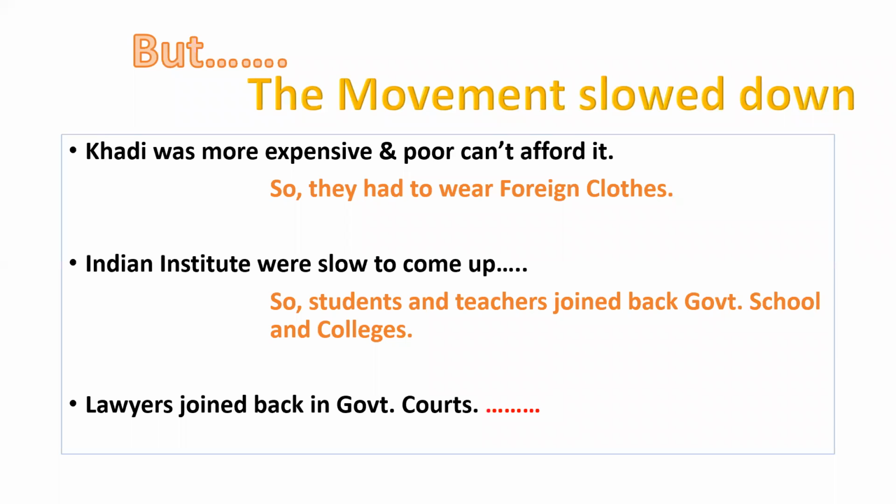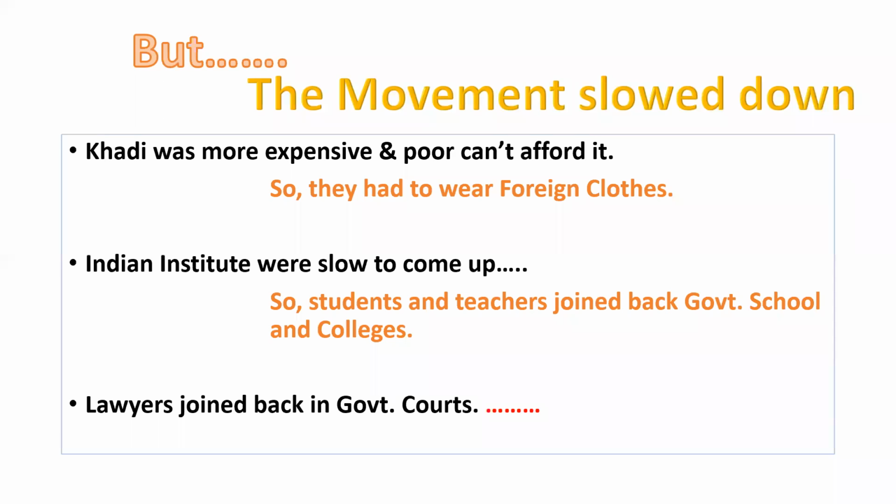Even alternative institutions were very slow to set up. Indian institutions were needed because many students and teachers had left their jobs, and even lawyers had left their practices. But Indian institutions were slow to come up. So students and teachers started to join back government schools and colleges. Even lawyers joined back the government courts. So due to these limitations, this movement slowed down. This is the most important thing.